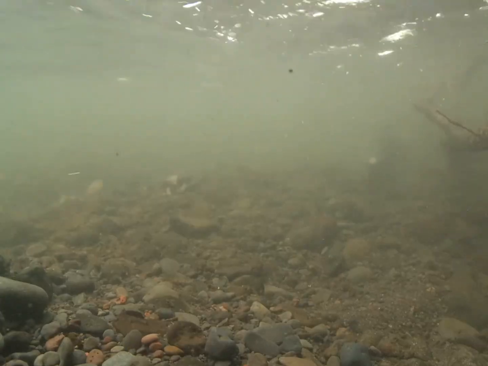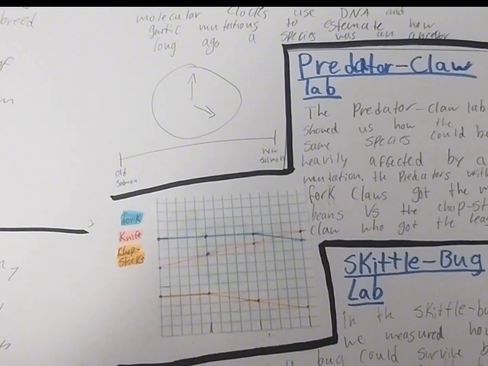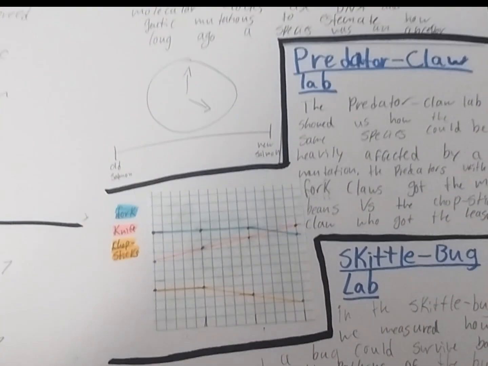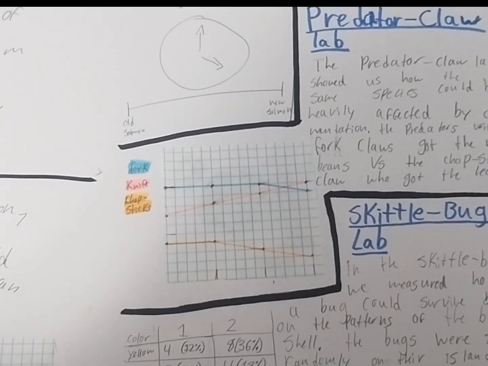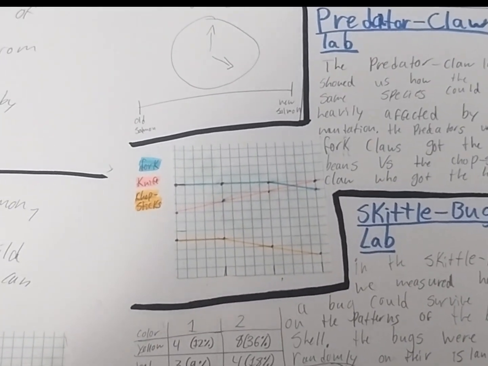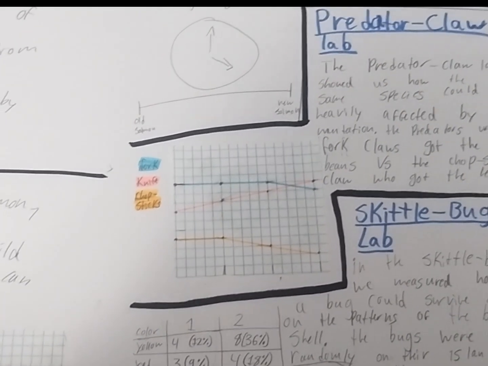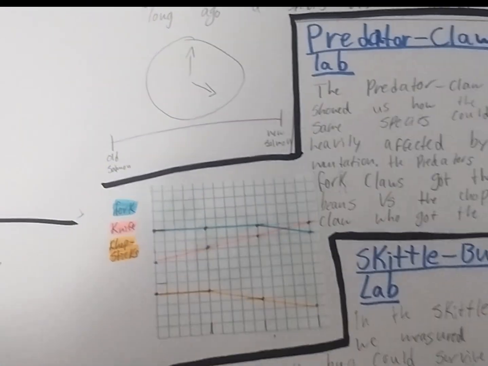But how does this relate to our class? In our Unit 4 targets, we learned about molecular clocks. This relates to salmon because the salmon are de-evolving due to fish hatcheries. Molecular clocks use DNA and genetic mutations to estimate how long ago a species was an ancestor.